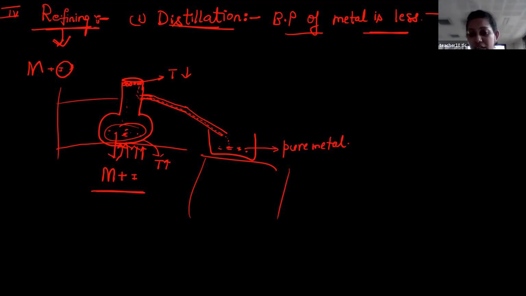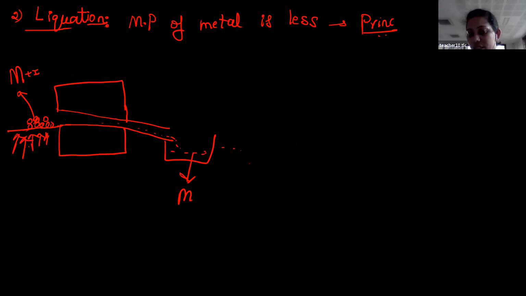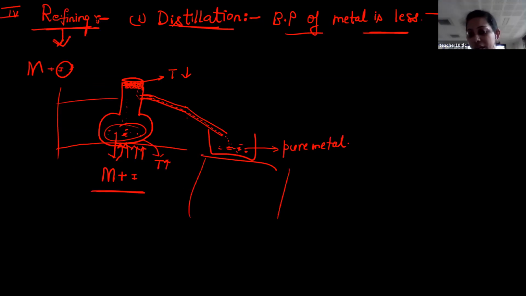So therefore it will boil first, and those droplets will be collected here. But here the temperature is less, so they combine with each other, the condensation process. It will be collected here in the beaker. So this is nothing but pure metal. And what about the impurity? The impurity will remain here.